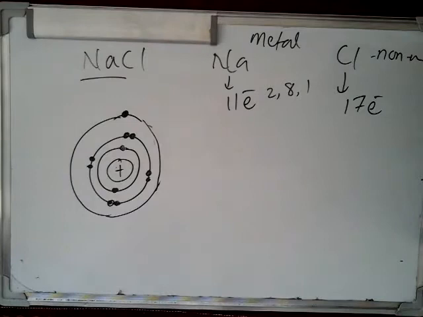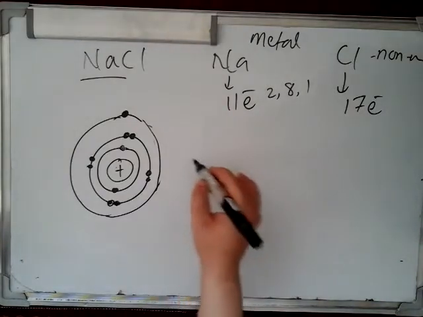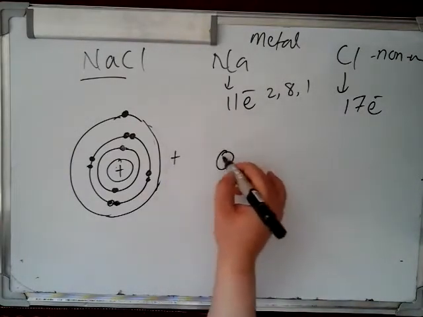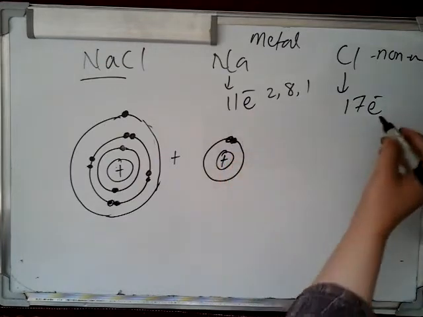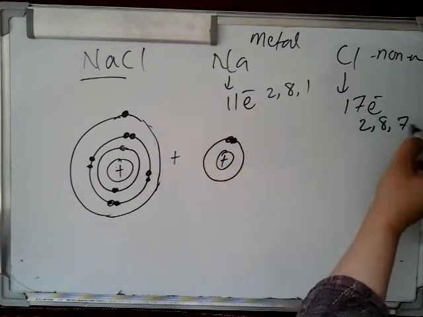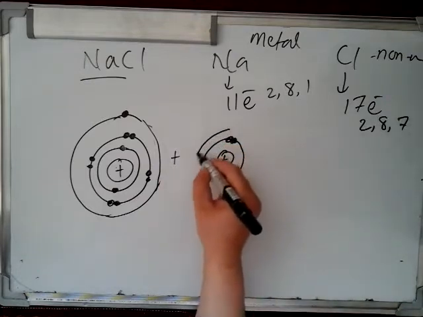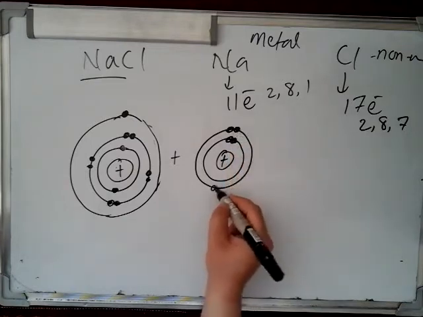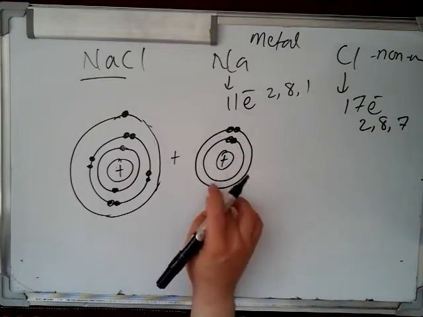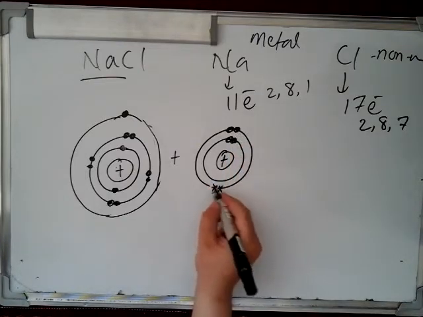Now let's draw some examples. Sodium has 11 electrons, with 1 electron in the outermost shell. In the same way, chlorine has 17 electrons, 2, 8, 7. Let's draw the cross structure.